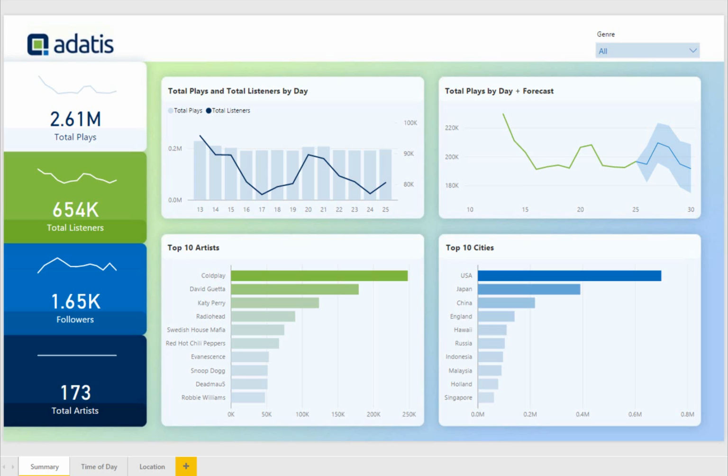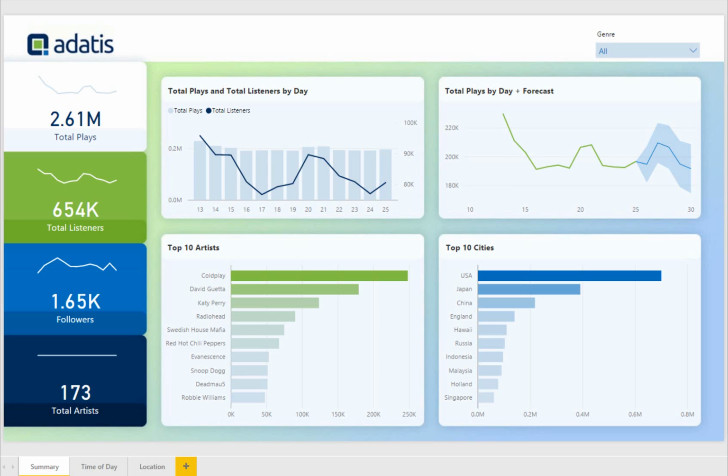So we track all of that music listening from around the world, and this subset of data is over a two-week period at the back end of December. We collected 2.61 million tweets, which corresponds to just over 2.5 million total plays, from just under 750,000 unique listeners within that time frame.